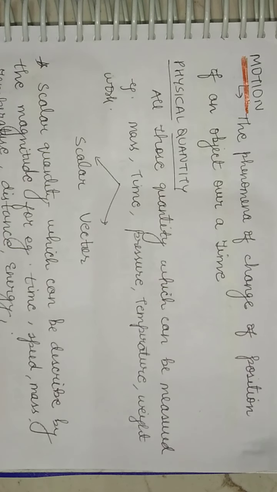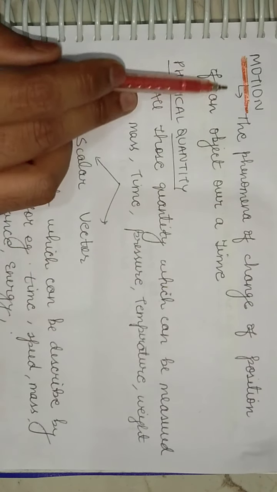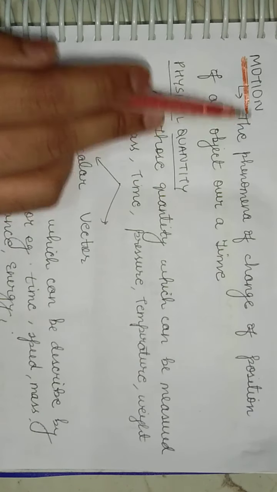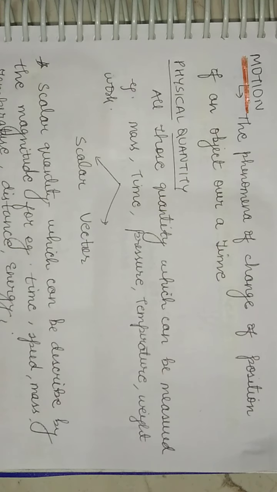Now if I ask you what is motion, you may define it like, ma'am, if something is moving, it is said to be motion. Yes, you are also right that if something is moving, it is said to be motion. For example, the rotation of earth, right? The moving of fan, or we can say our body has blood and blood is continuously moving. So it also shows motion.